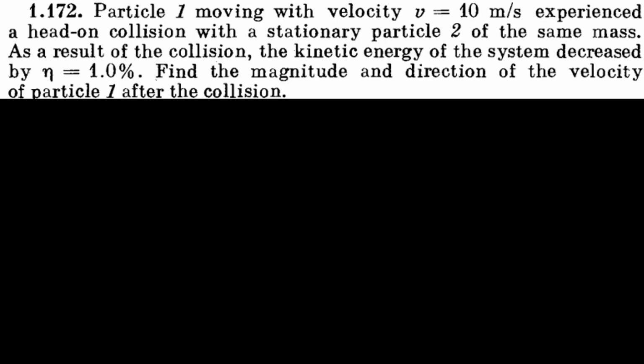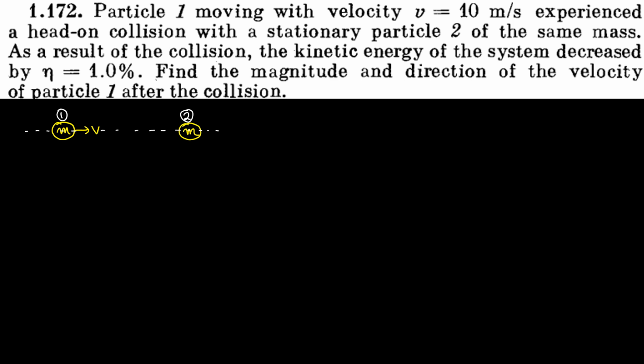So in this question, a particle of mass m moving with velocity v collides with another particle of the same mass that was kept stationary. That means the velocity of this particle was 0. This was particle 1, this was particle 2. And the collision is head on. That means you get the intuition that the collision is 1D, isn't it?